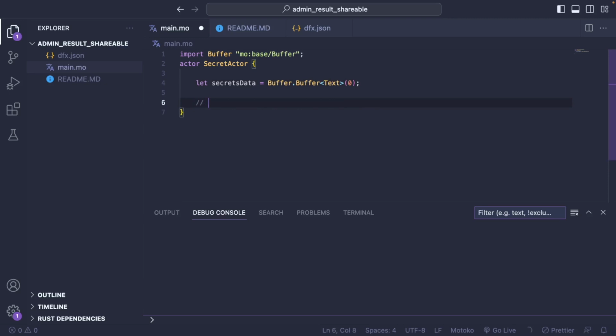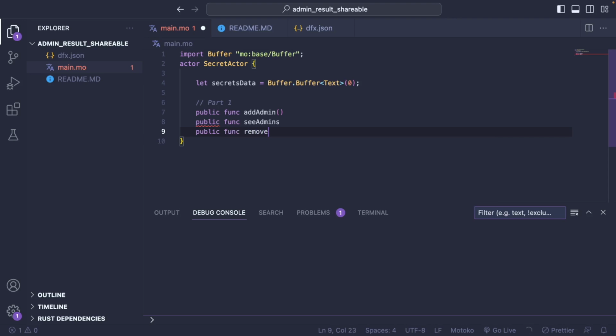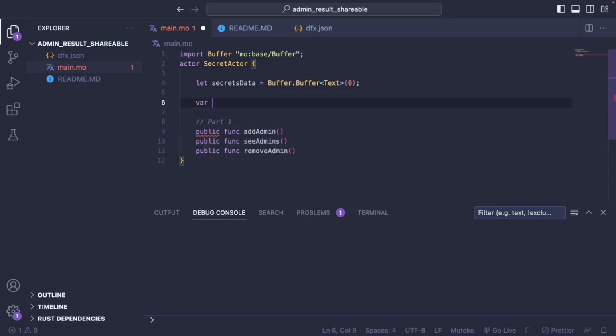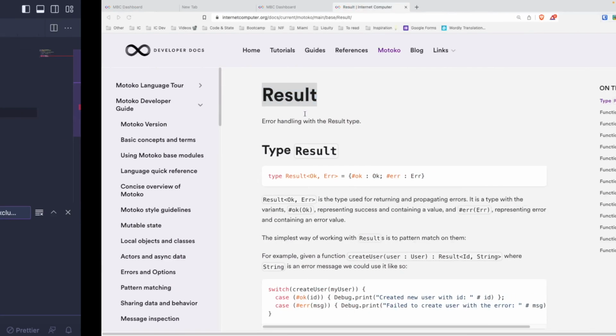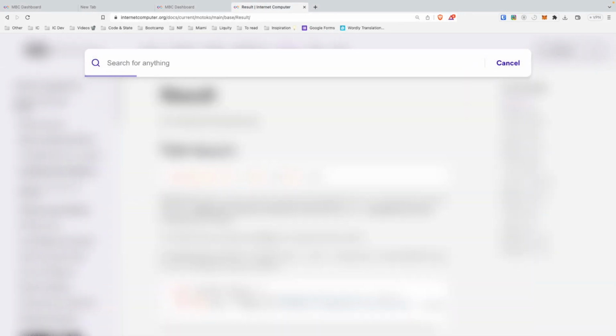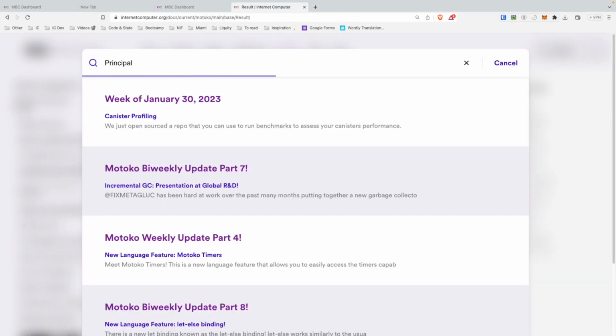Okay, so first part, the admin system. We want to build functions where we can add admin, where we can see admins, and a function where we can remove admin. The first thing would be to define an array of admins. So that would be an array of principal. We haven't seen principals that much during the week, but this is a very important concept. It's also a base type in Motoko.